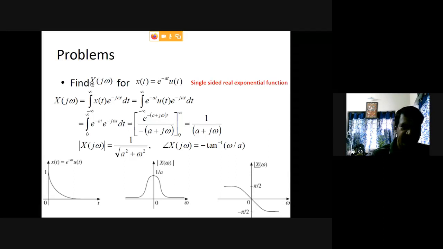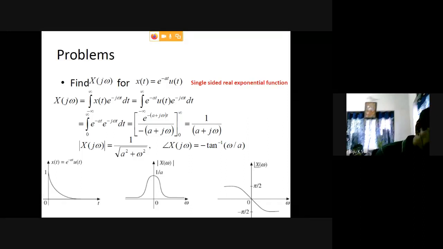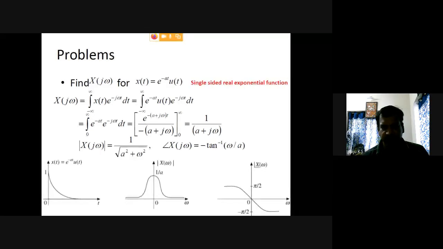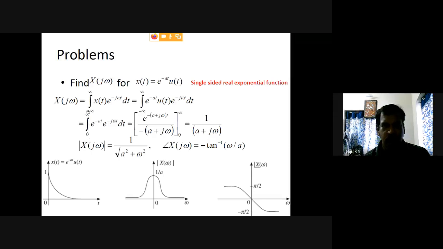Now apply the Fourier transform, X(jω), which is equal to the basic equation: integral from minus infinity to plus infinity of x(t) e^(-jωt) dt. We substitute x(t) in terms of e raised to minus a t, with u(t). Now the limits are changing to 0 to infinity, because it is only a right-sided sequence.